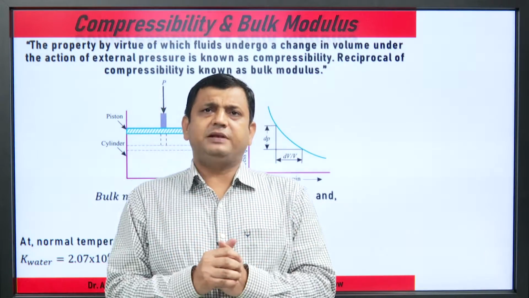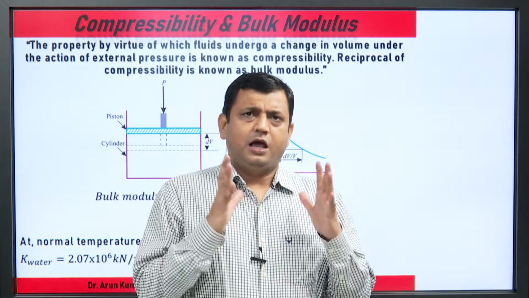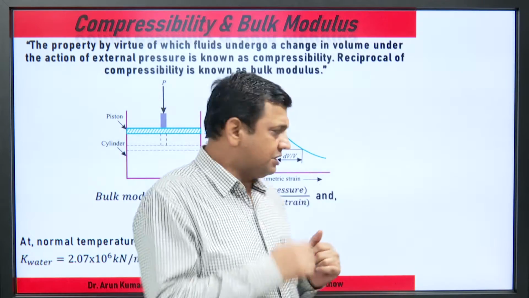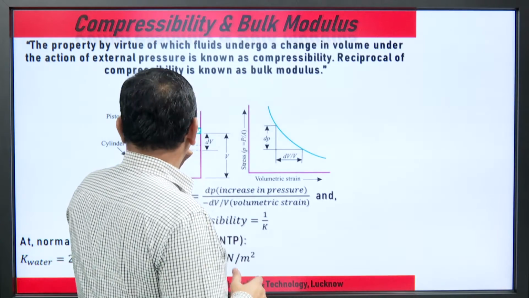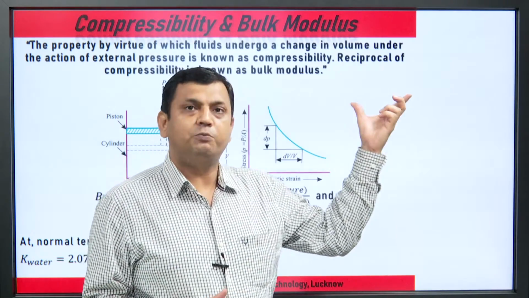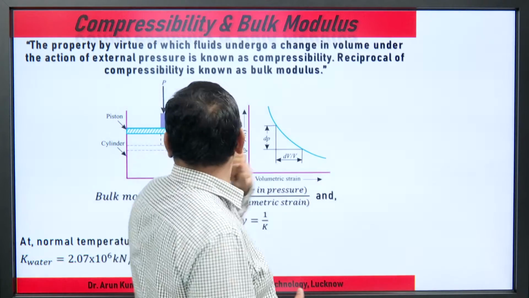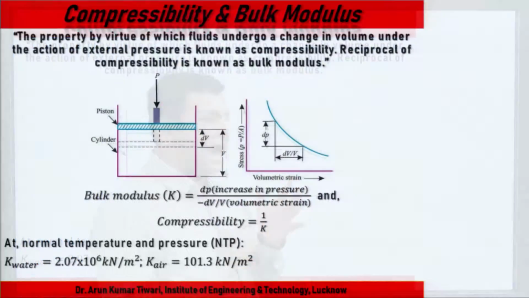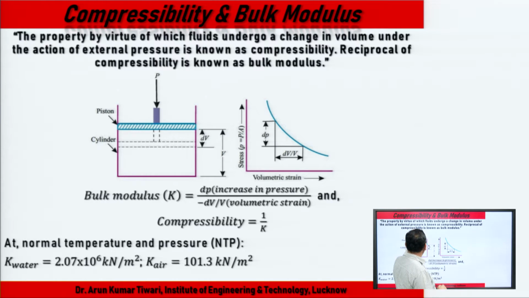So, what is compressibility? And what is bulk modulus? Compressibility is the property by virtue of which a fluid undergoes a change in volume under the action of external pressure. Compressibility means change in volume.